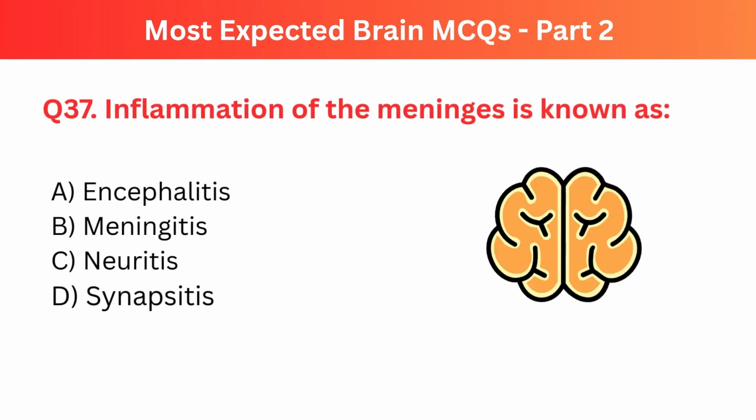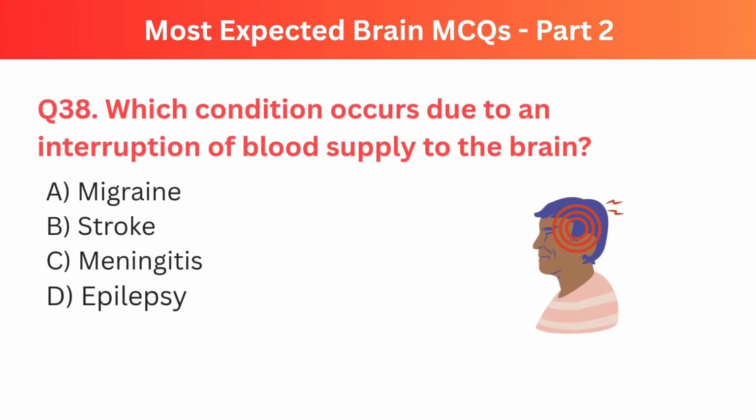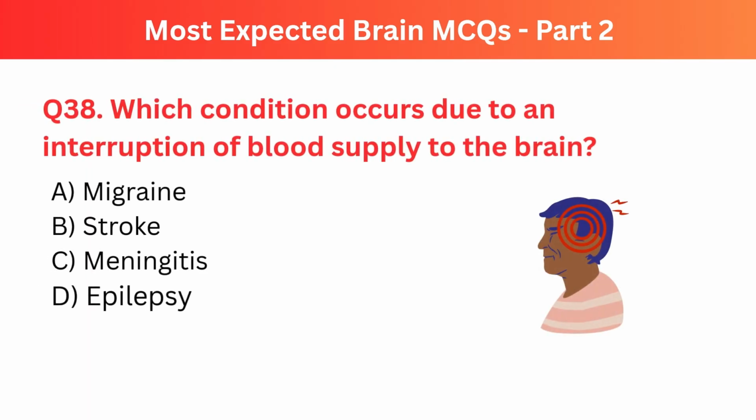Question number 37. Inflammation of the meninges is known as. The right option is B. Meningitis. Question number 38. Which condition occurs due to an interruption of blood supply to the brain? The right option is B. Stroke.